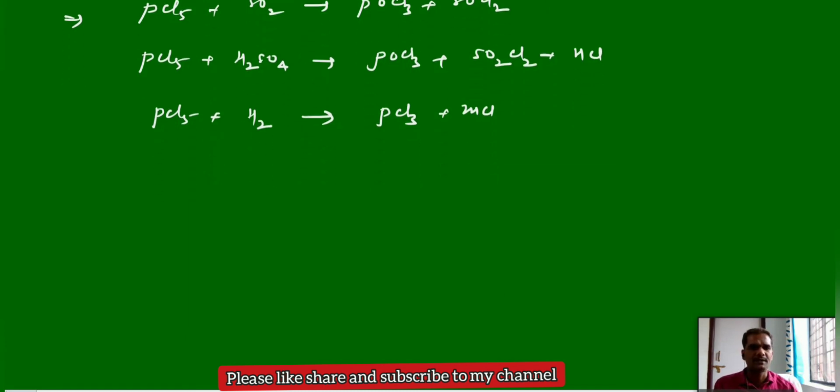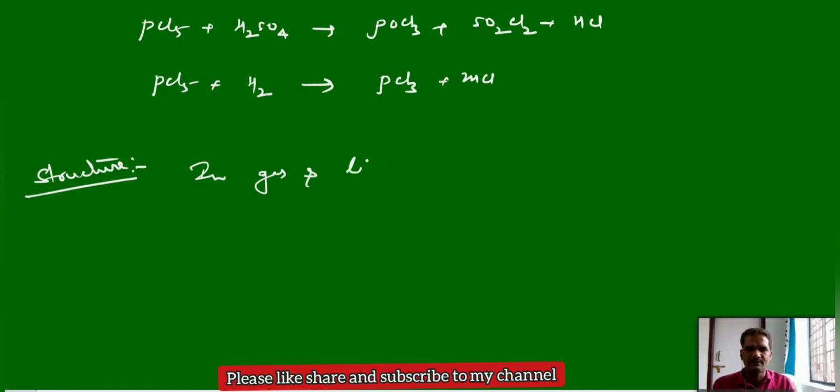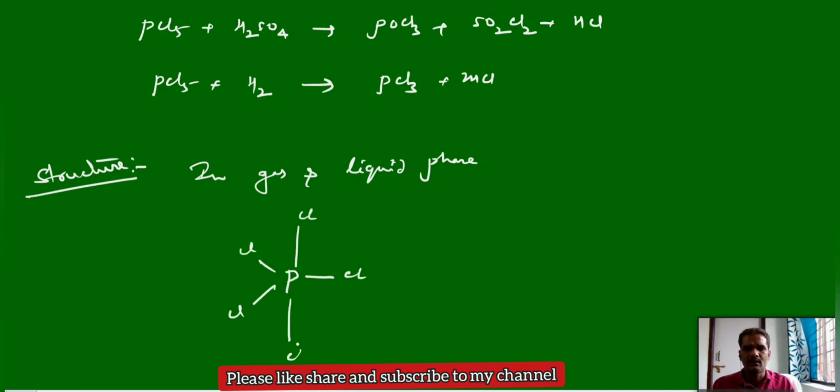Next, the structure of PCl5. Mostly PCl5 in the gaseous and liquid state exists in the trigonal bipyramidal structure. In gas and liquid phase, the structure of PCl5 is like this. In the trigonal bipyramidal structure, 3 bonds, which are on the plane, are called equatorial bonds.